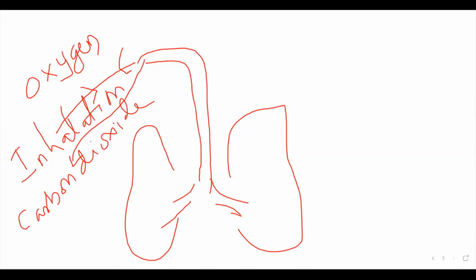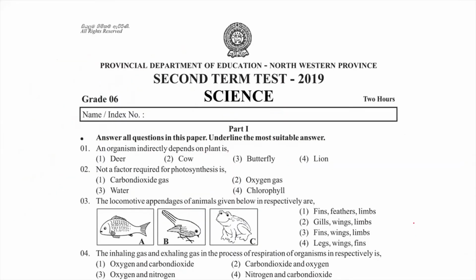So now you can see the question. The inhaling gas and exhaling gas in the process of respiration of organisms, respectively. Respectively means the first one should be the inhaling gas, the second one should be the exhaling gas. So what will be the answer? Oxygen, carbon dioxide, the first one, sir. Yes, the first one is the answer for the fourth question.